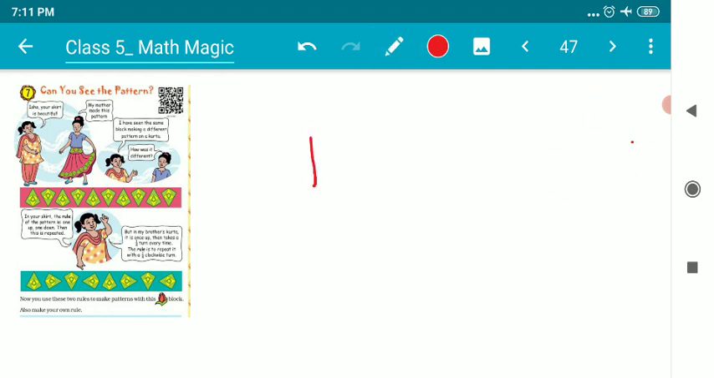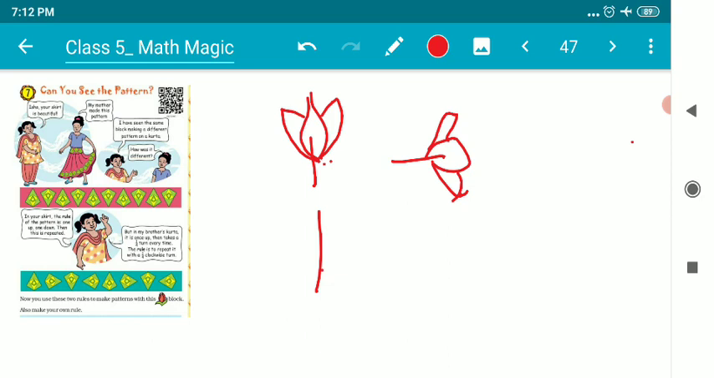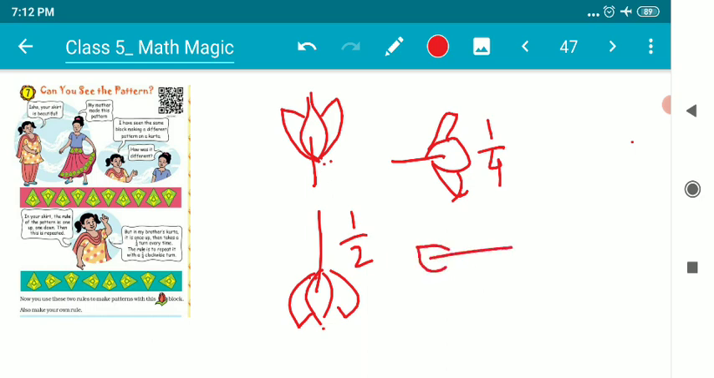Suppose, children, I'm using a flower like this. This one will take a 1/4 of a turn, so it will look like this. It's 1/4 of a turn. Then half turn, children, it will look like this. This is half turn. This is 1/4 turn. And then 3/4, children, how will it look? It's 3/4 turn.